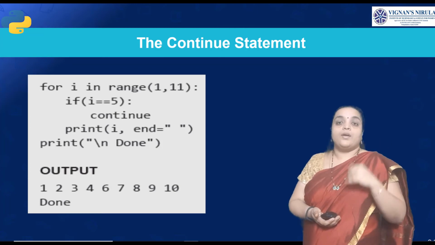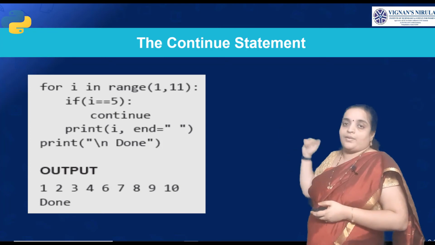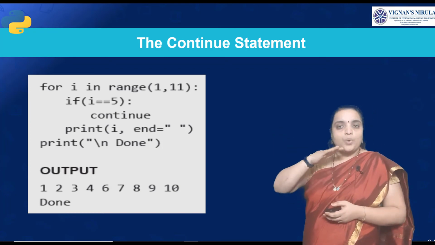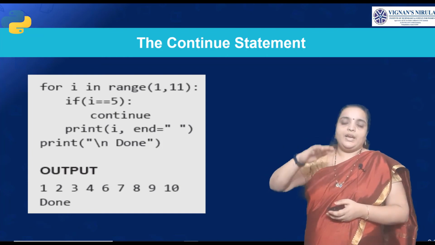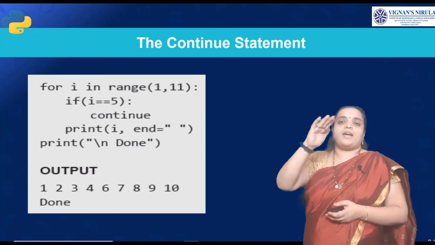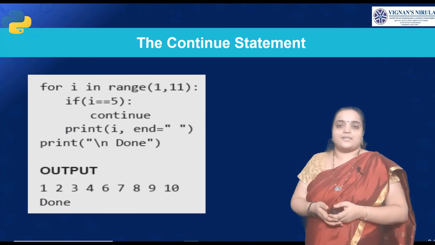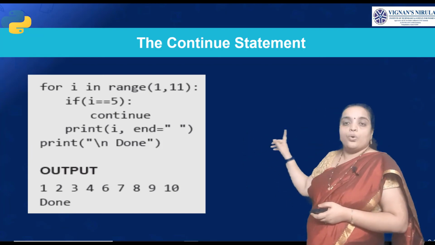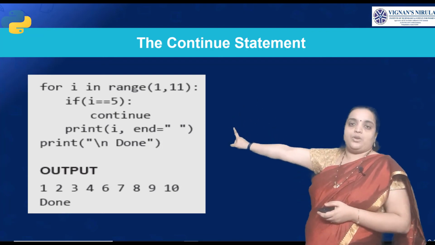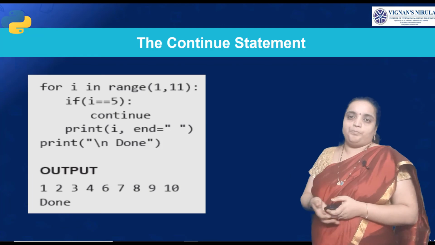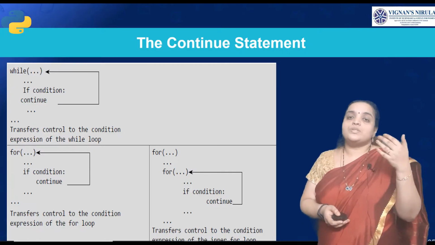4 is printed. When it reaches 5, it will check: 5 is equal to 5, so continue. It means you are skipping the printing of the 5 value. It will skip 5 and continue with the next value, that is 6. So the numbers 1 to 10 are printed except 5. By using the continue statement, you are skipping the 5 value. Is that clear? So this is about the continue statement.